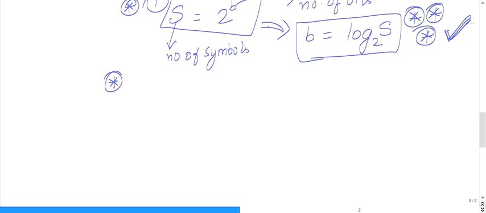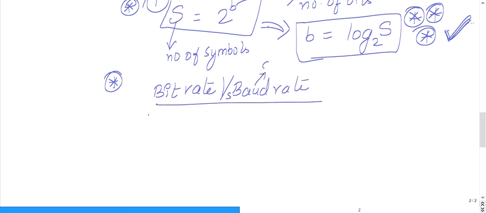The previous concept was the relationship between number of bits and number of symbols. Now let us see the relationship between bit rate and baud rate. Bit rate versus baud rate. Baud rate is nothing but once again symbol rate.